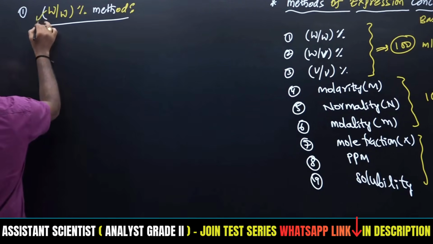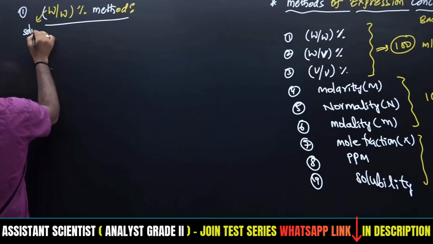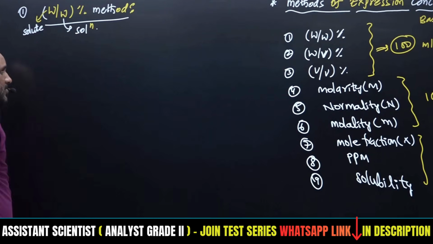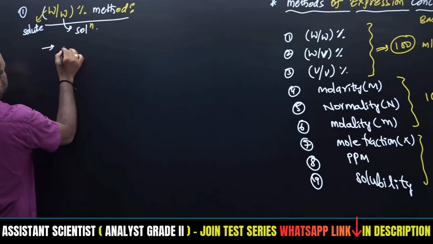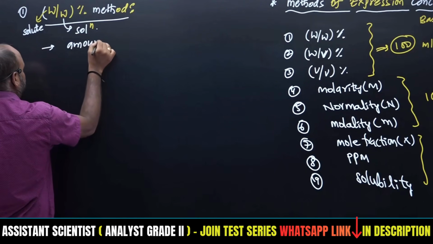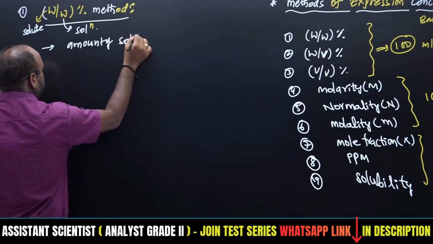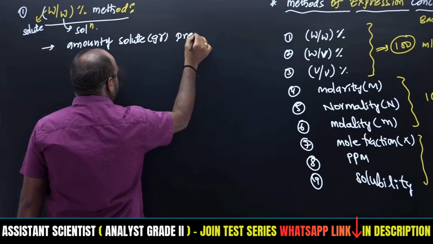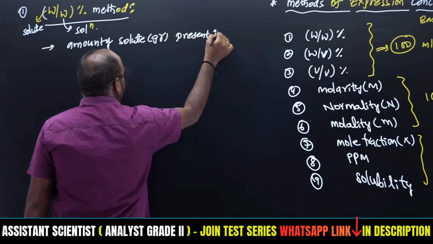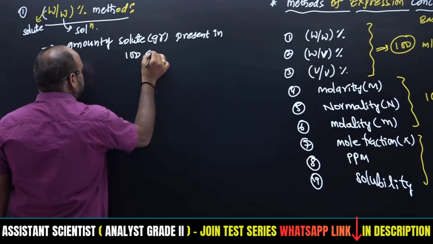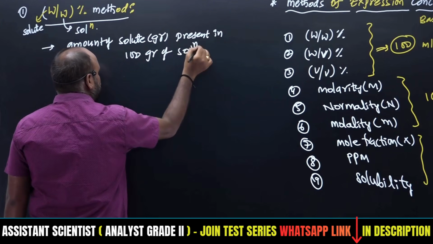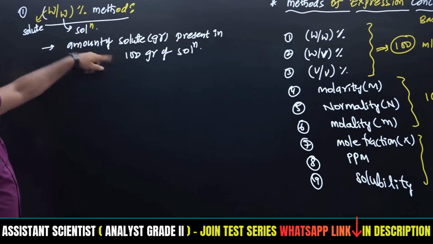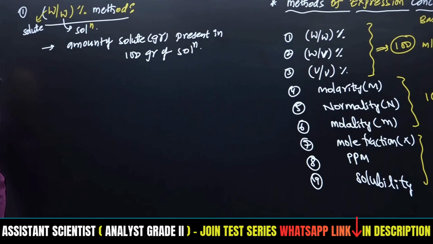So this belongs to solute. This belongs to solution, not solvent, solution. Therefore how can we make a definition? The amount of solute in grams present in, or dissolved in, 100 grams of solution. In total 100 grams of solution, how much amount of solute is present? That gives the percentage by weight by weight method.